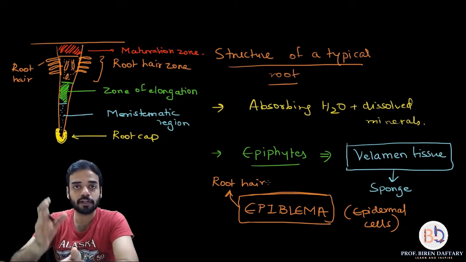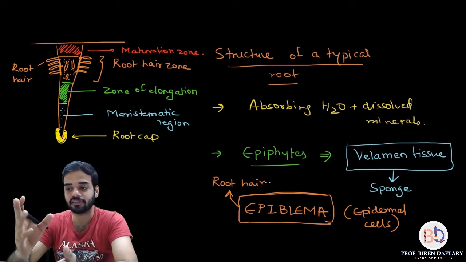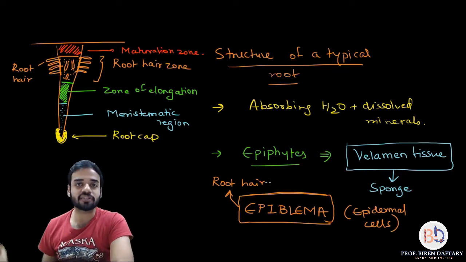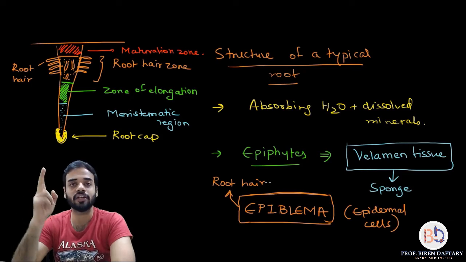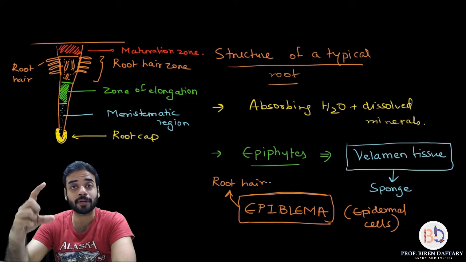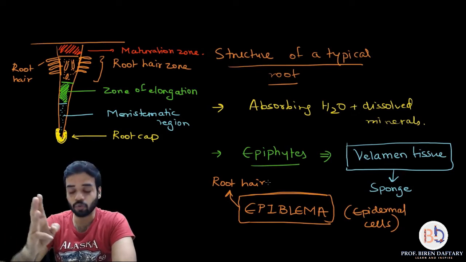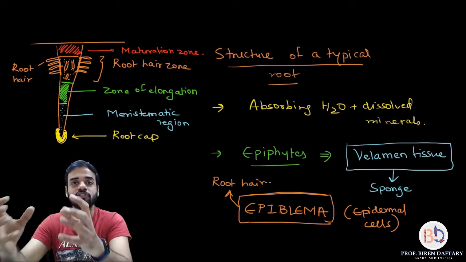These four parts of a typical root are very, very important. Please remember the four regions. Meristematic region, which has meristematic cells, is a continuously dividing region. The second region is called the region of elongation or elongation zone, which helps in vertical growth or the primary growth of the root. The third region is the region of root hair or the root hair zone, which is responsible for absorption of water and dissolved minerals.